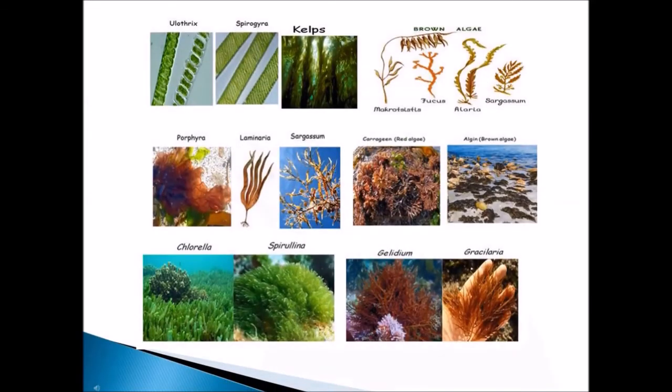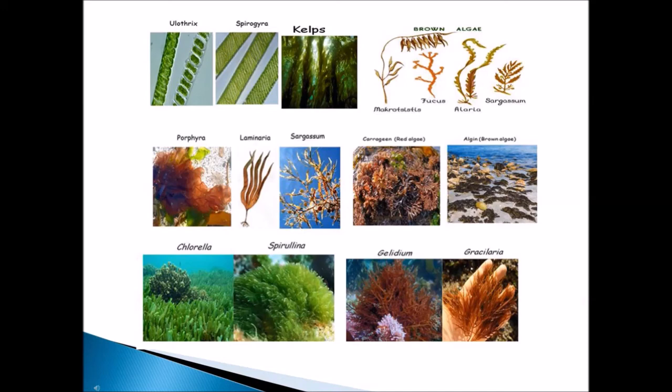Here are some pictures of various algae. First are Eulanthrix, Spirogyra, and near them the kelps. These are some of the green algae. After that, for brown algae: Macrocystis, Fucus, Laminaria, Sargassum. These are examples of brown algae. And Porphyra, Laminaria, Sargassum.